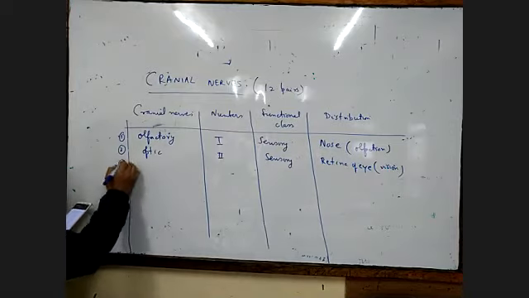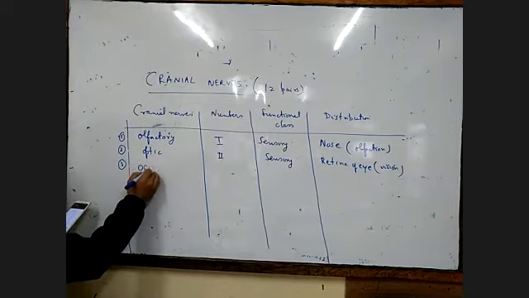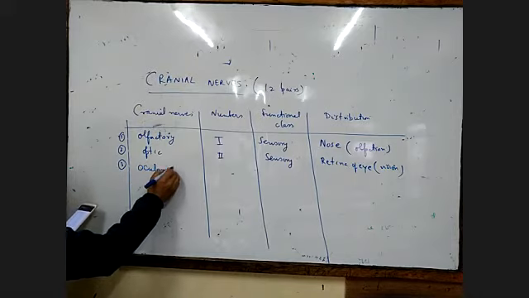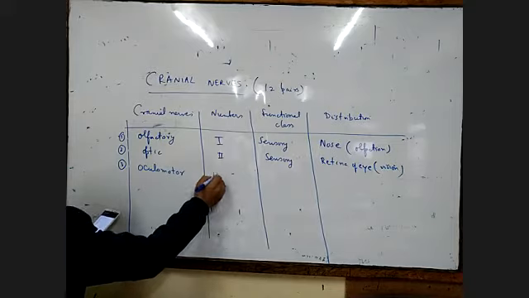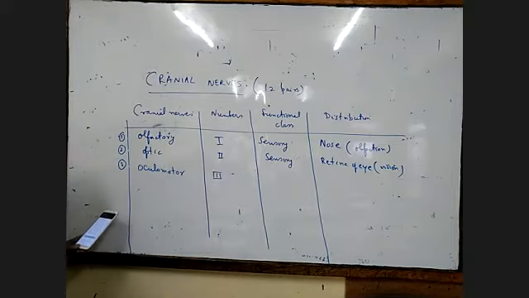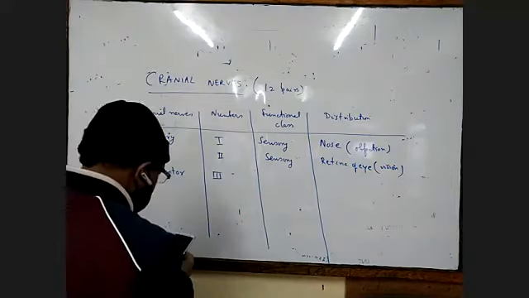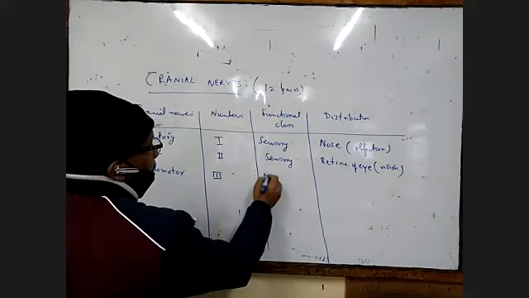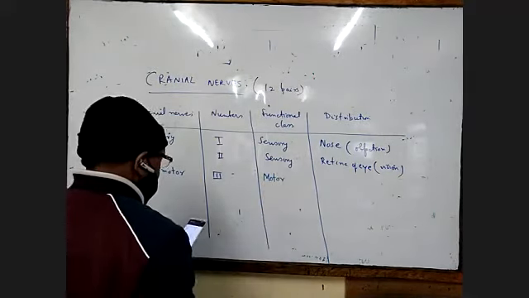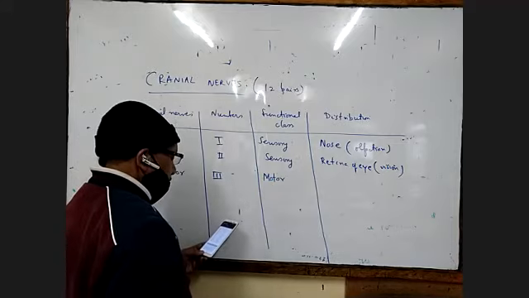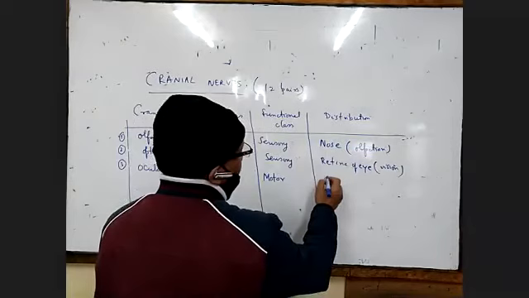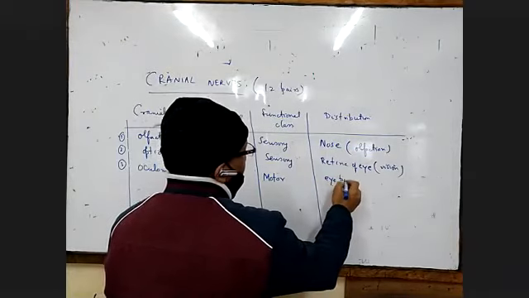Then we have the oculomotor. Many times this question has been asked. Oculomotor nerves are very important, put a star mark. Oculomotor is designated as number 3, and this is a motor neuron. It supplies the eyeball.